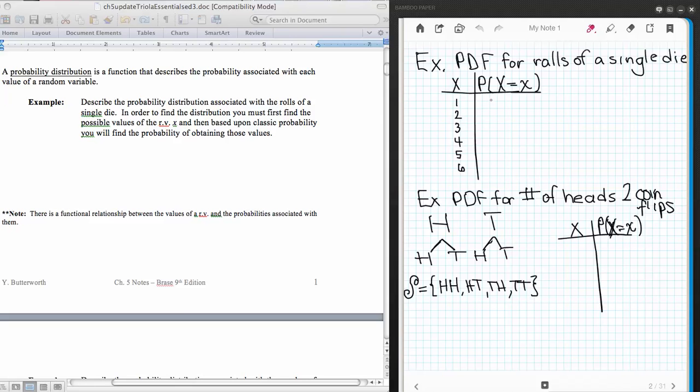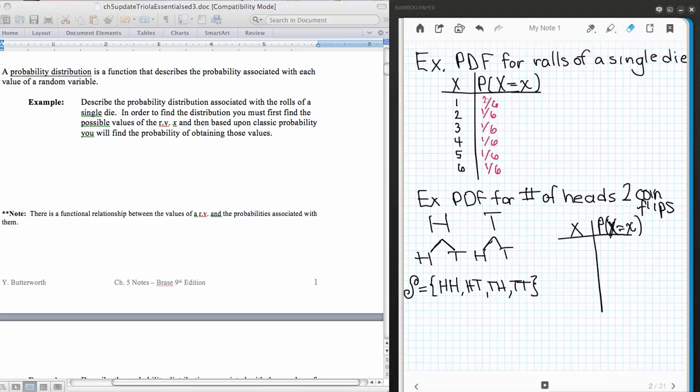Well, the probability associated with getting a 1 is one possible outcome in the 6 possible. For a 2, 1 in 6 as well. And 3, 1 in 6 as well. 4, 1 in 6, 5, 1 in 6, and 6, 1 in 6.